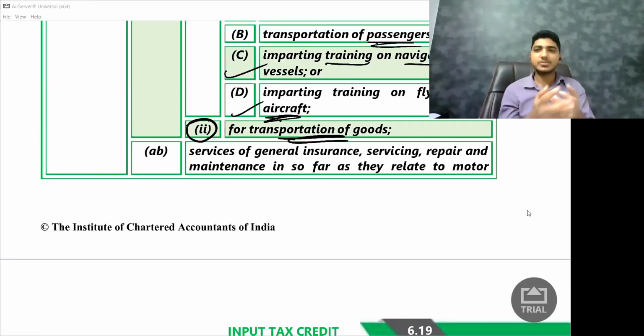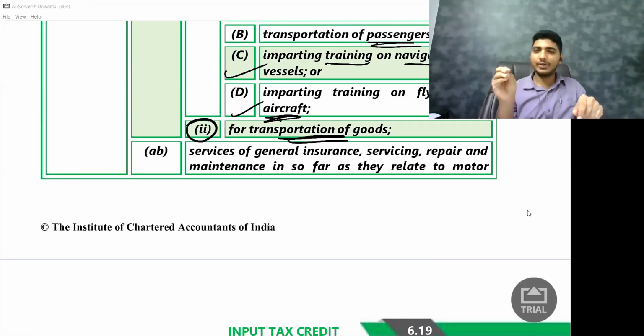Actually I don't want to pay insurance. But if I don't pay insurance, what will happen? The traffic police will catch me, and they will say pay 500, 2,000, whatever it is. So for that purpose, at least I do the insurance. When I do the insurance, I'll pay GST on that as well. Let us say insurance is 10,000 rupees, plus 2,000 rupees GST which I paid. Now can I claim credit of this 2,000 rupees? Again, this is an amendment, and they're very clearly saying we did not give credit when you purchased your car, so we will not give credit when you do your insurance as well.